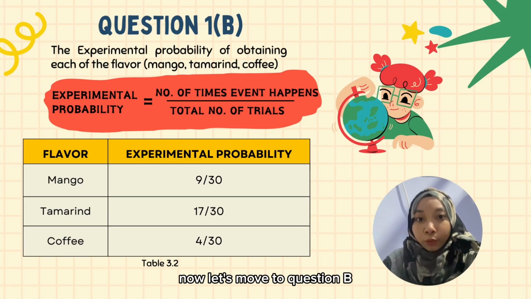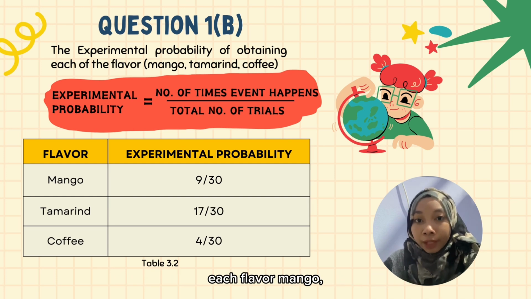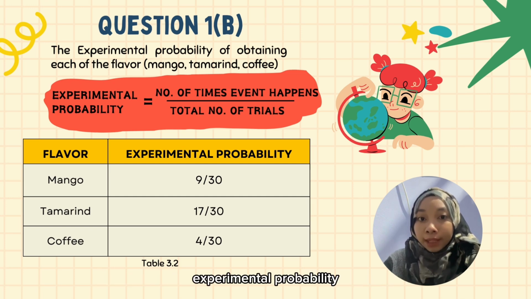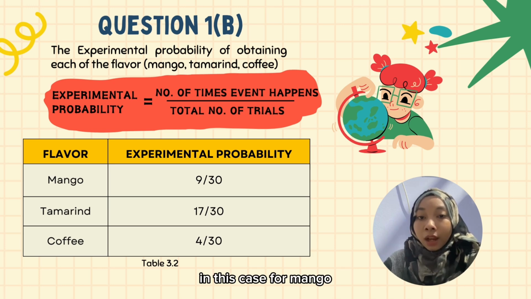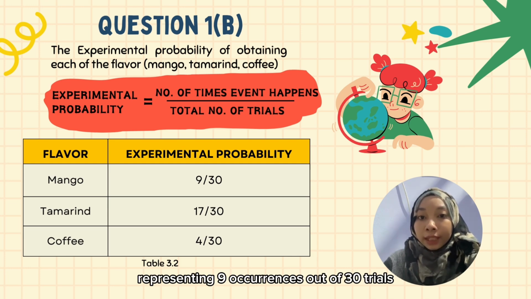Now, let's move to question B, which involves calculating the experimental probability of obtaining each flavor, mango, tamarind, and coffee. As shown in the formula on the slide, experimental probability is determined by dividing the number of times an event occurs by the total number of trials. In this case, for mango, the probability is calculated as 9/30, representing 9 occurrences out of 30 trials.